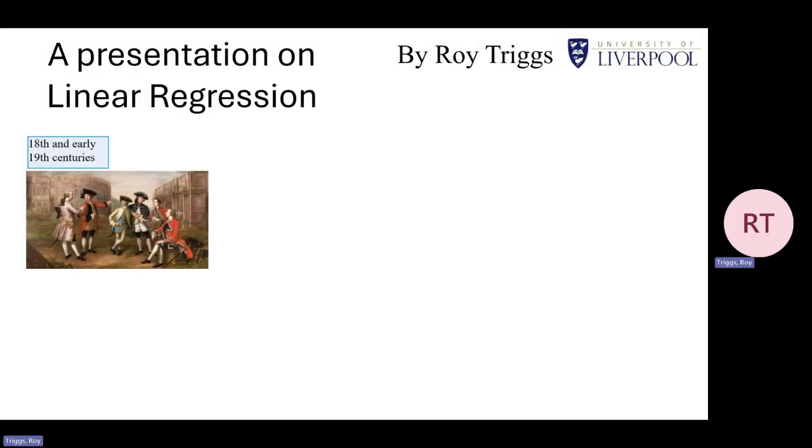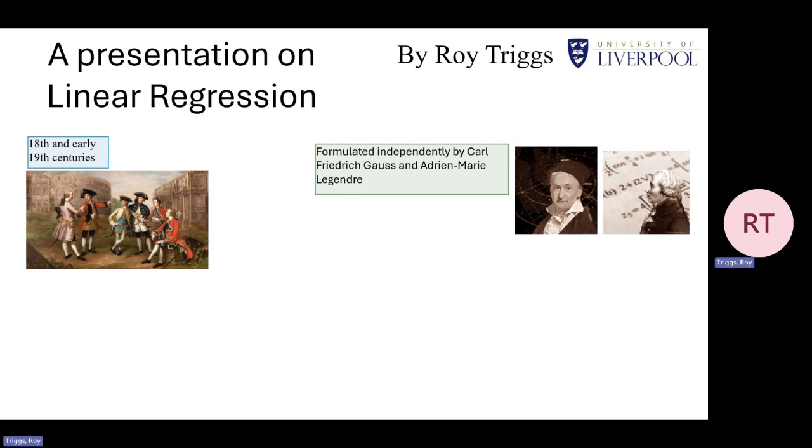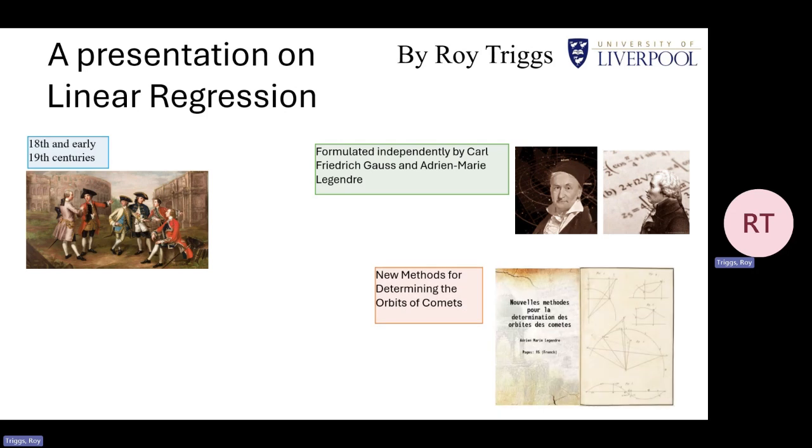The origin of linear regression traces back to the late 18th and early 19th century. The method of least squares was founded by Carl Friedrich Gauss and Adrien-Marie Legendre. In 1805, Legendre published his work in New Methods for Determining the Orbits of Comets. There he introduced the least squares criterion.